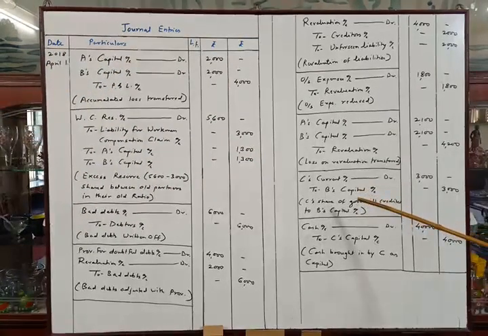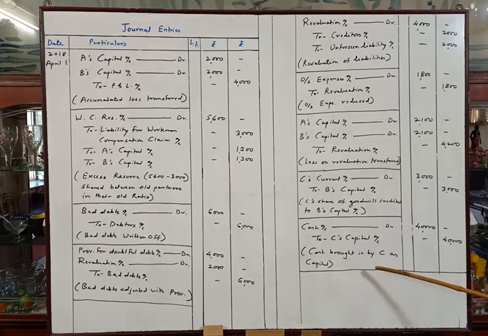Next entry is about revaluation of liabilities and next entry is about outstanding expenses reduced. Then this entry is about loss of revaluation distributed between the partners in their old ratio. Now second last entry, we have calculated C's share of goodwill rupees 3,000. This is the entry of adjustment of goodwill, as C is not bringing any cash for goodwill. C's current account debit to B's capital account. And last entry is of capital brought in by the new partner, rupees 40,000.